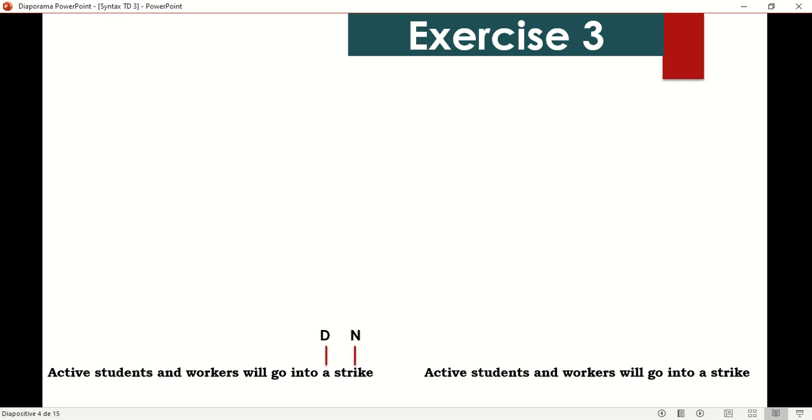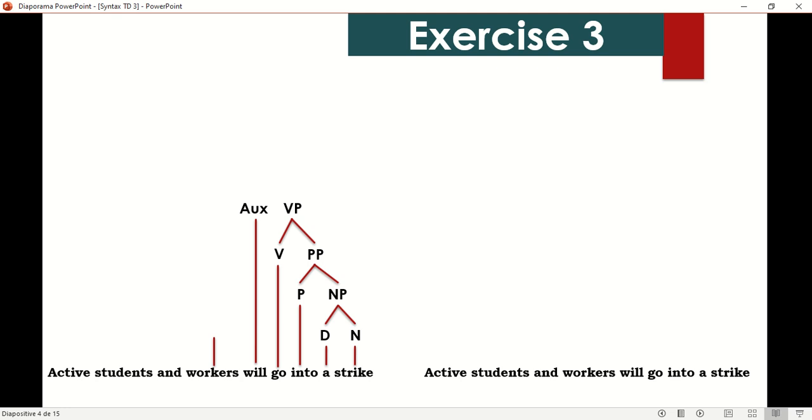So strike is a noun, with the determiner we have a noun phrase, with the preposition we have a prepositional phrase, then go is a verb, V plus PP gives us a VP, then we have an aux. Workers is a noun, conjoined with another noun which is students gives us another noun.